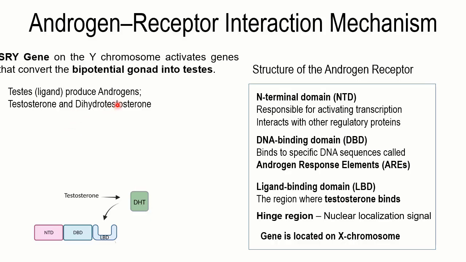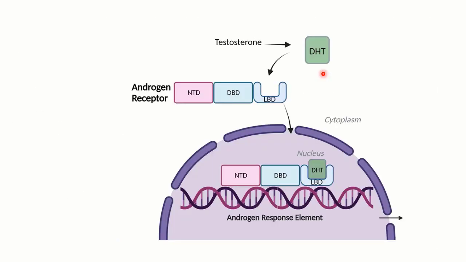So if there is a ligand like the androgens, there should be a receptor. When the testes produce these ligands, the androgens, testosterone or dihydrotestosterone, they are going to be released into the bloodstream. When the testosterone or dihydrotestosterone are released into the bloodstream, they can go and interact with their receptors. This is the receptor. This is a whole diagram of how things are going to happen. When you talk about testosterone and dihydrotestosterone,